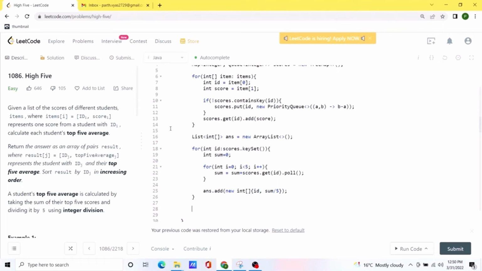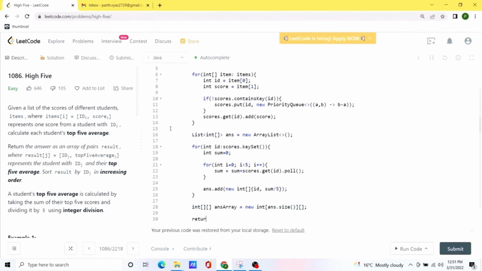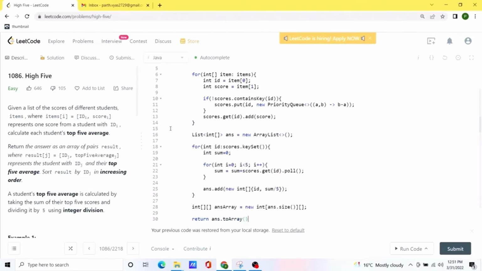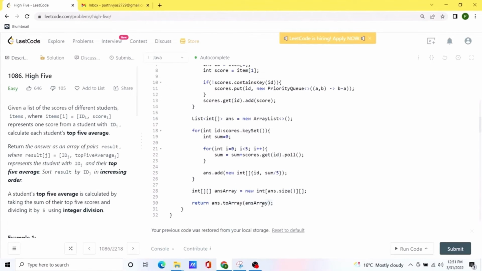Okay, so now we are done with all our calculation. Now we simply need to create a 2-dimensional array, and store the value of whatever answer we have found and return that. So we are going to name it answer array, and now we will return this newly created answer array. And yeah, this should be our answer.